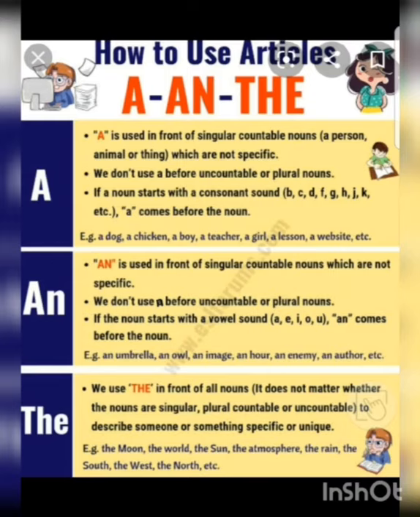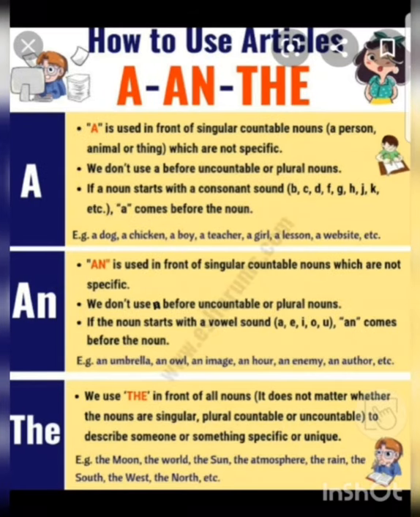Now let's learn the use of the. We use the in front of all nouns. It doesn't matter whether they are singular, plural, countable or uncountable, to describe something or someone specific or unique. For example, the moon, the world, the sun, the atmosphere, the rain, the south, the west, the north.